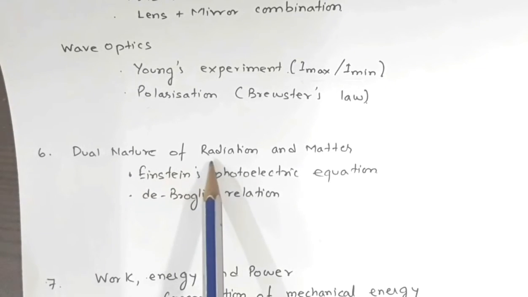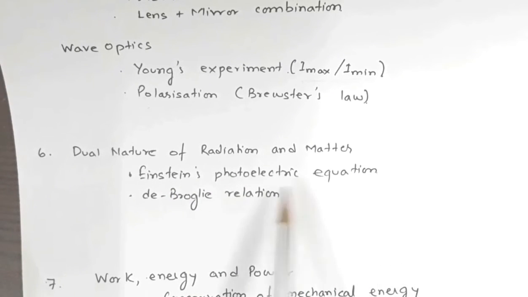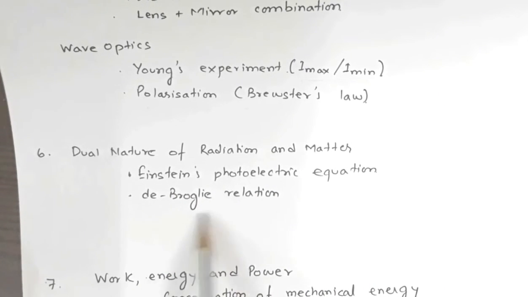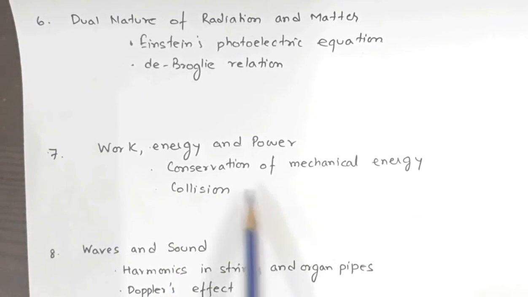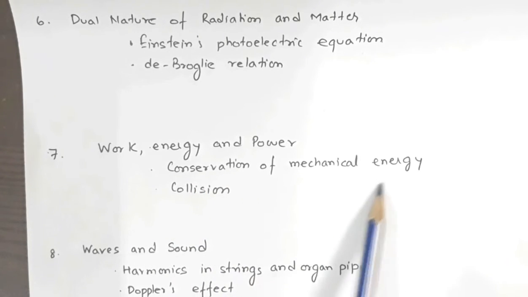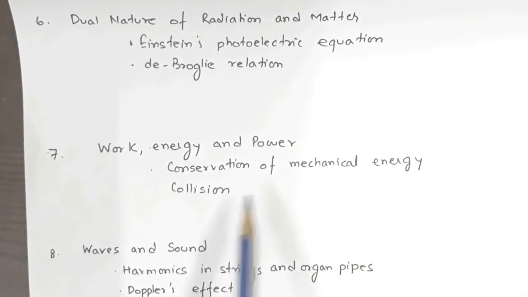From dual nature of radiation and matter, Einstein's photoelectric equation, guaranteed questions will be asked from this topic. Einstein's photoelectric equation. There may be questions from de Broglie relation also. Okay. Now again, one very important chapter, work, energy, power. Go through these two topics, conservation of mechanical energy, problems involving conservation of mechanical energy, problems involving collision.